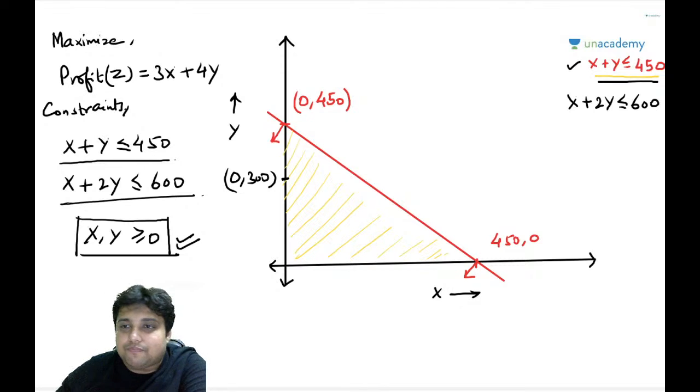Okay. So now, keeping x as 0, I am getting y as 300, and keeping y as 0, I am getting x as 600. So let's say this point here is 600 on the x axis.